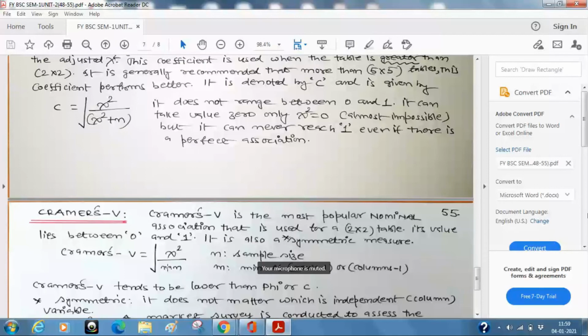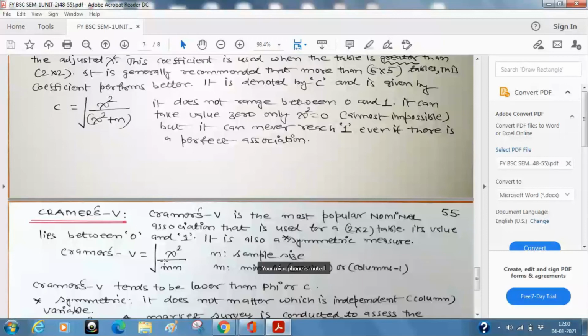And in that case, it will lie between 0 and 1, whether 2 by 2 or 3 by 3 or 5 by 5 or any higher order table also. Only comment is that Cramer's V tends to be lower than phi or C. Obviously, because we are dividing it by more numbers.